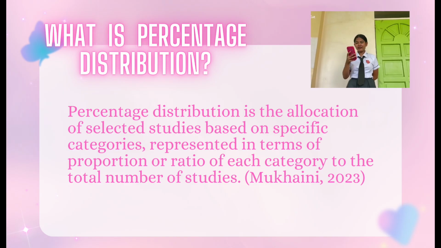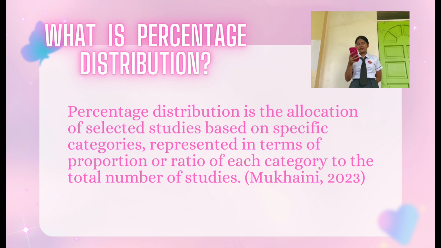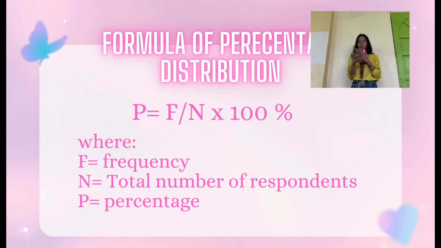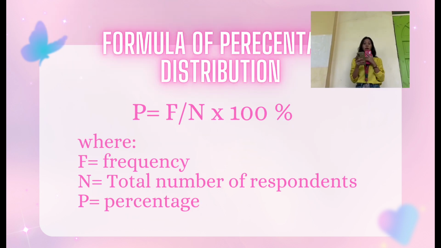According to Mukhaini 2023, percentage distribution is the allocation of selected studies based on specific categories, represented in terms of proportion or ratio of each category to the total number of studies. This is the formula on how to get the percentage distribution.